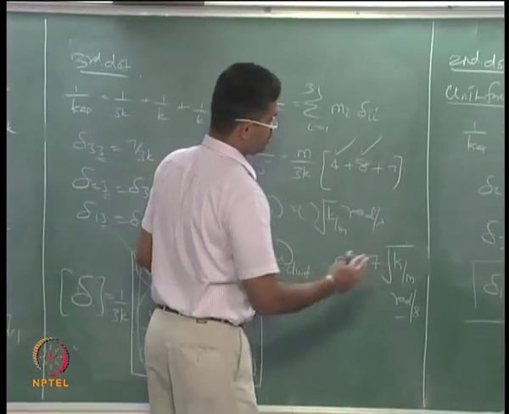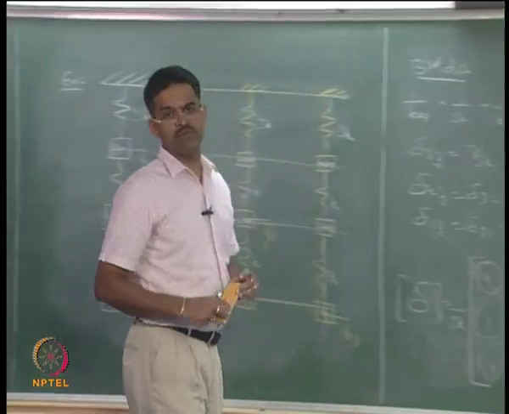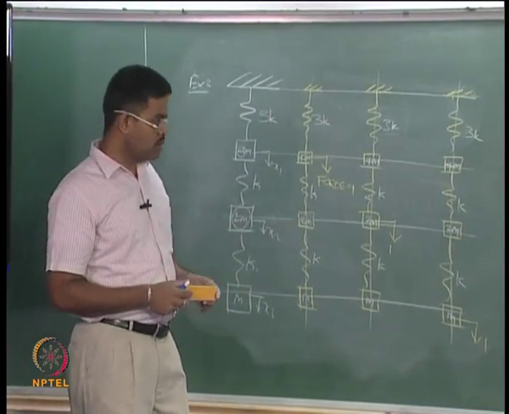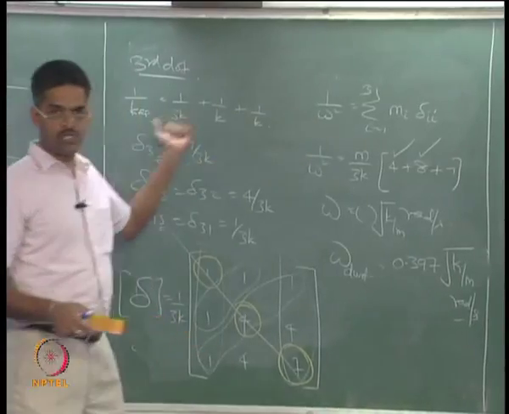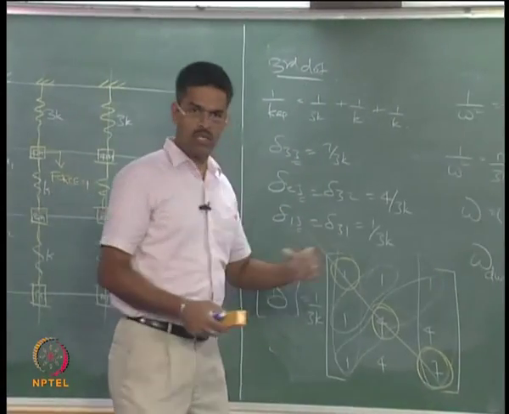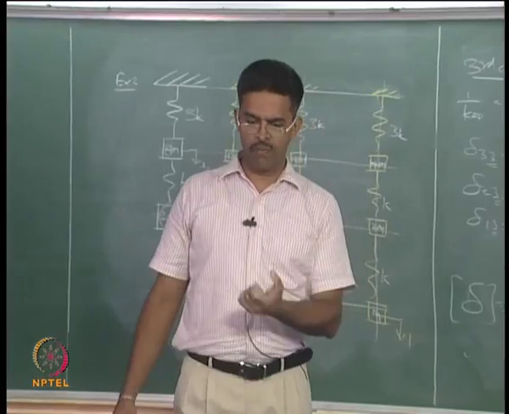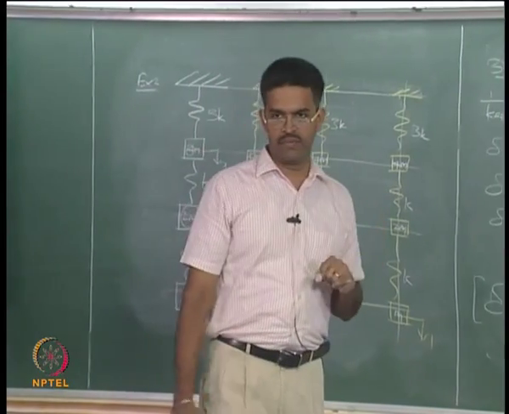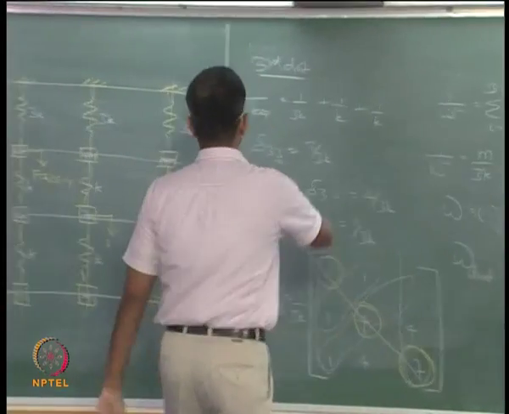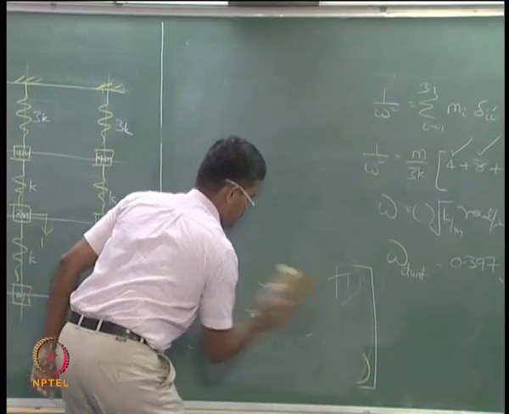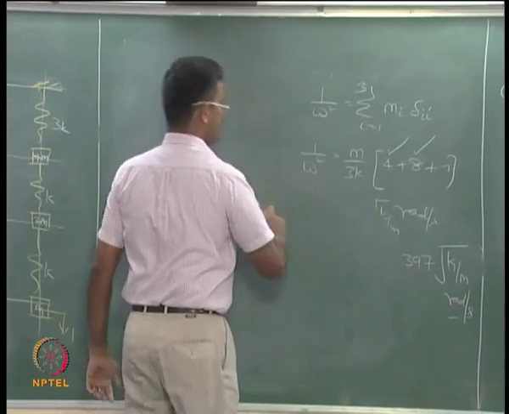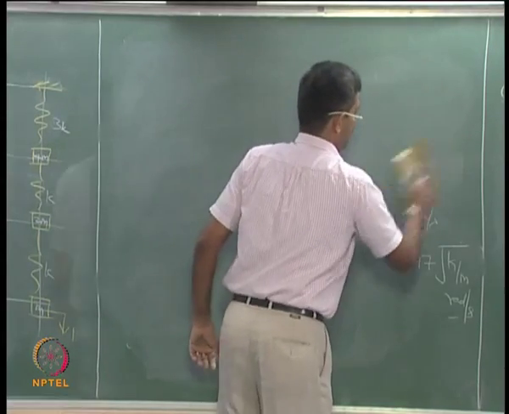So this is an extension of Dunkerley, but I want the mode shapes as well, and I want the frequencies not from the Dunkerley's but from the influence coefficient technique. So let us now develop the algorithm for finding out omega and phi parallelly using this technique. Okay. So I will remove this. I said it is an iterative scheme. Now let us set an algorithm for this scheme.